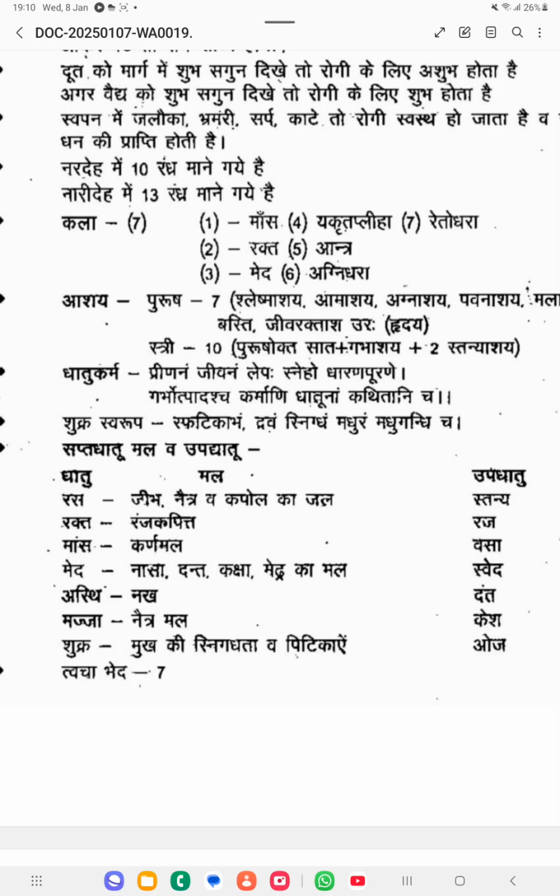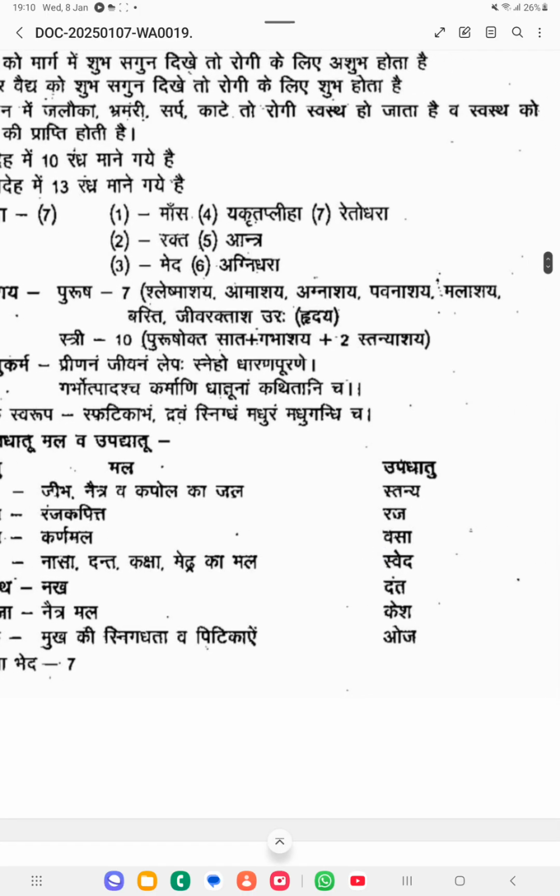What are the 7 kalas? Mamsa, Rakta, Meda, Kapha, Purishadhara, Pittadhara, Retodhara kala. Then Ashaya. So for the Purusha, 7 Ashayas are there; for Stri, 10 Ashayas are there. What are the 7 Ashayas? Shleshmashaya, Amashaya, Agnyashaya, Pavanashaya, Malashaya, Basti, and Jiva Raktashaya, which means Hridaya. These are the 7 Ashayas for the males. For the females, the same 7 Ashayas plus 3 extra Ashayas are there: Garbhashaya and 2 Stanashayas.